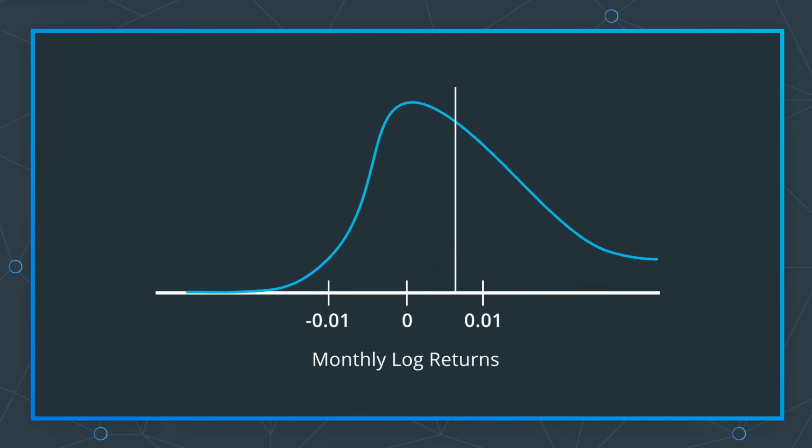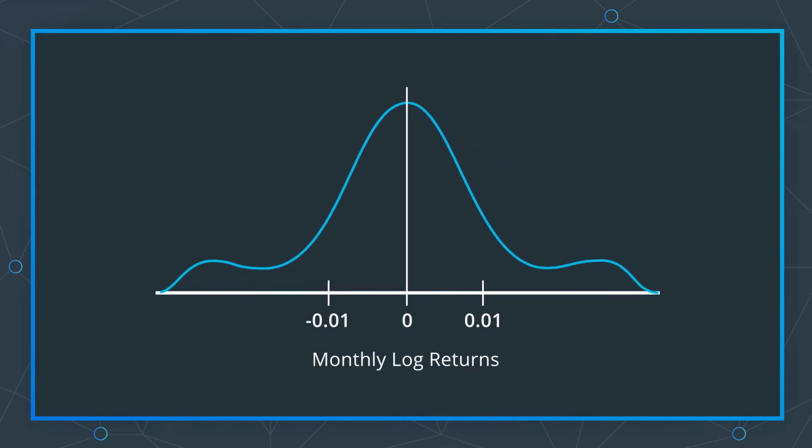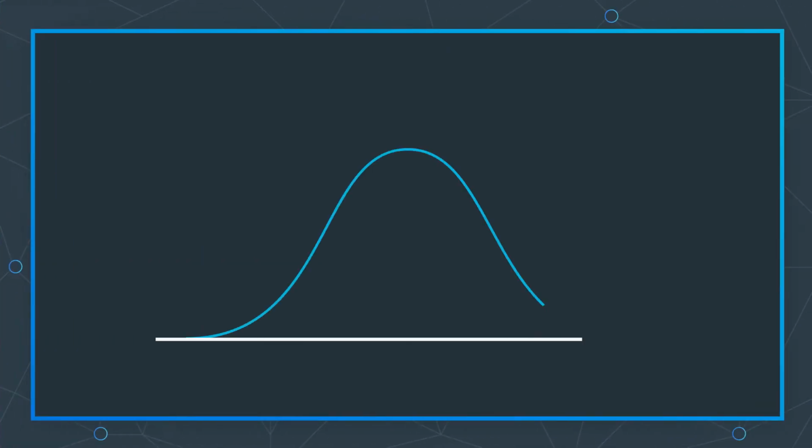This should arouse your skepticism. Extremely skewed shapes or bumps at either tail of the histogram spell trouble. One tool you can use to compare your distribution of returns to another distribution, like the normal distribution, is the QQ plot. A QQ plot is a plot of the quantiles of the first dataset against the quantiles of the second dataset. What are quantiles?